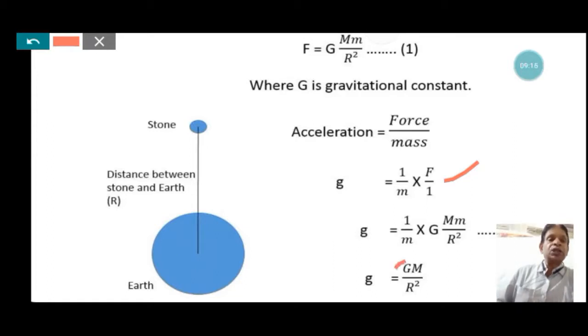Here G M by R square is a constant for the surface of the earth. G is the gravitational constant, mass M is the mass of the earth, R is the radius. When the object is near the surface of the earth, about 20 to 30 meter, the value of g is constant for a limited area of the earth, but the value of g varies as per the location on the earth's surface also. That will be discussed in the next slide.